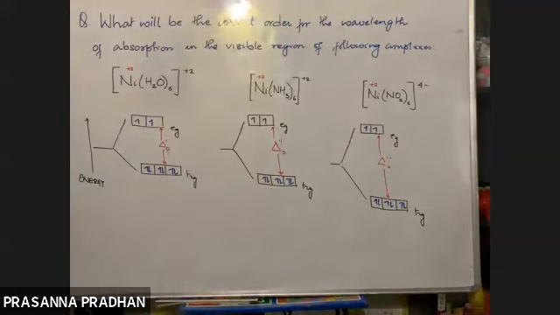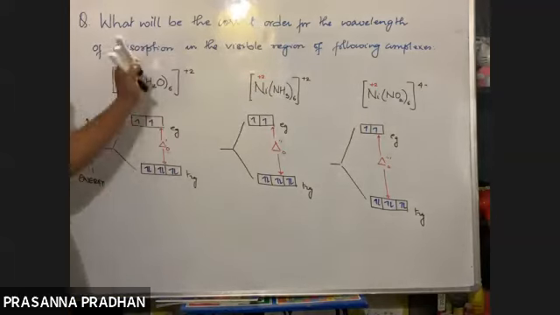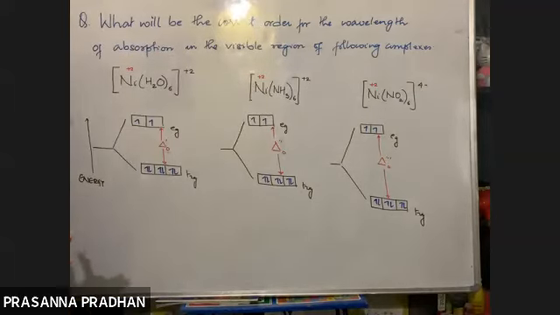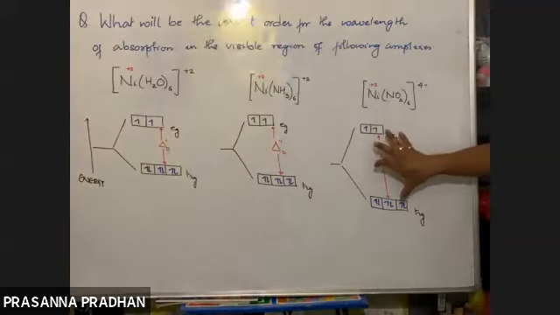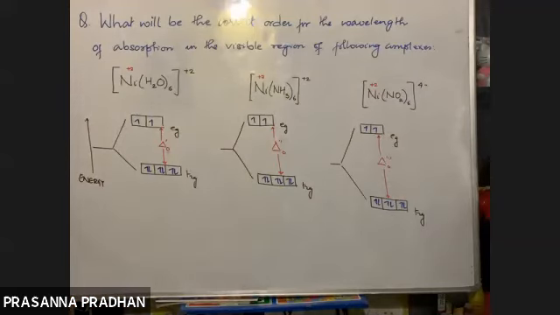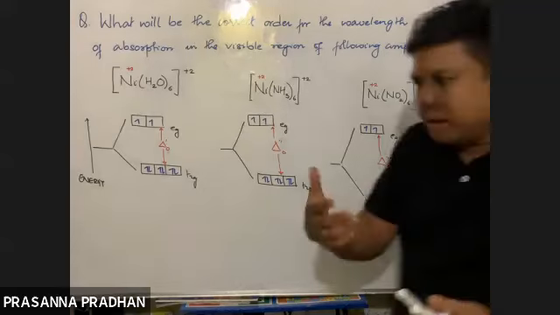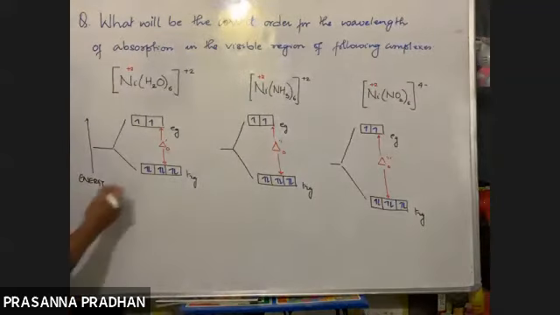Now we are supposed to find out the correct order of wavelength of absorption. Tell me, how is energy related to wavelength? So this is the energy difference. What is the relation between energy and wavelength?